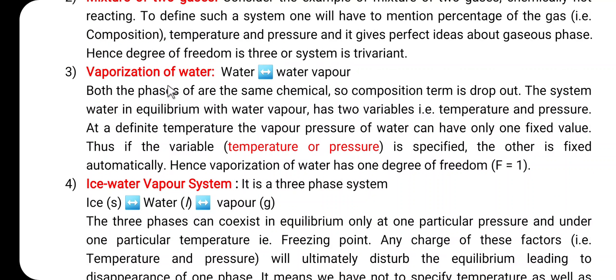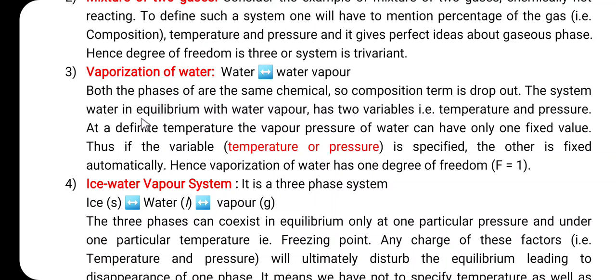Then the next example, vaporization of the water. Let us consider this equilibrium, water and water vapor. Both the phases are the same chemical, that is H2O. So, the composition term is dropped out. In case of the water as well as the water vapor, both the phases are the same chemical, so the composition term is dropped out.